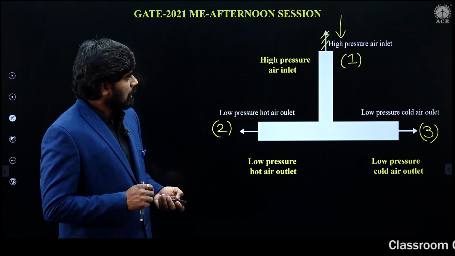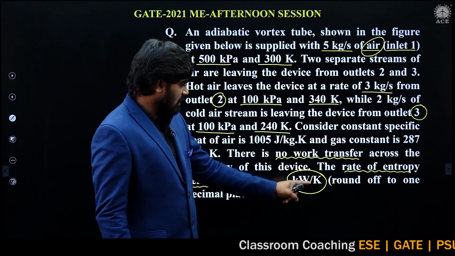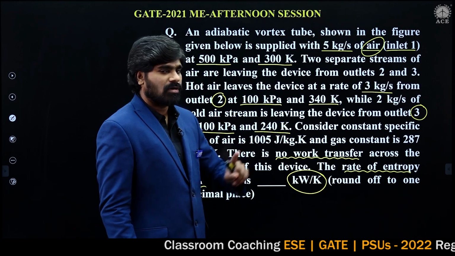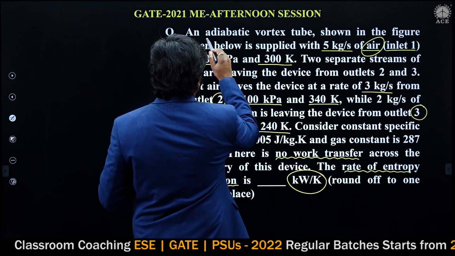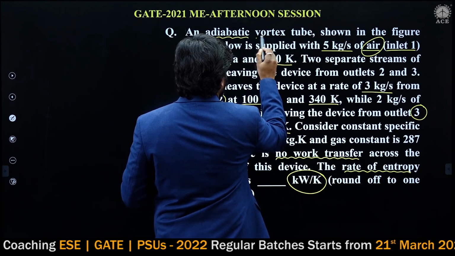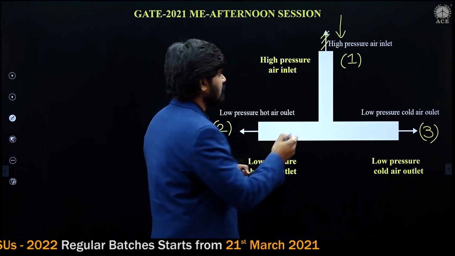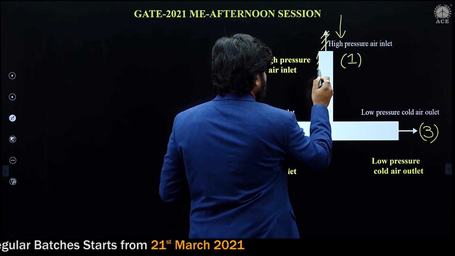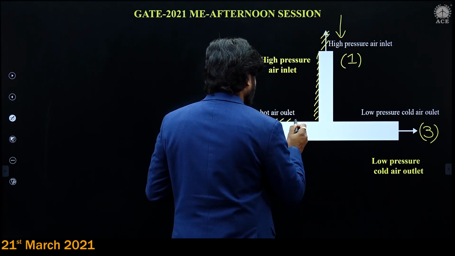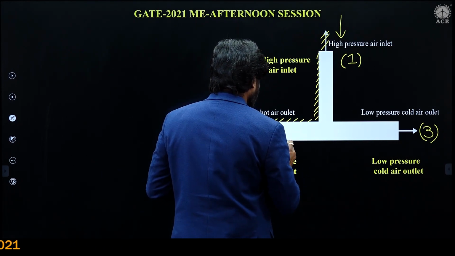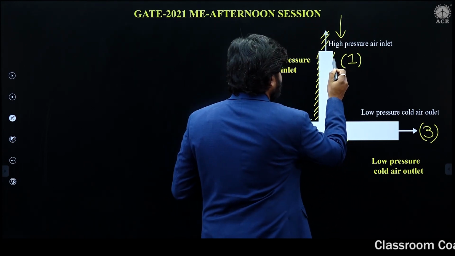Now he is asking for entropy generation in kilowatt per Kelvin. He said adiabatic vortex tube. Okay, no problem, but it is an adiabatic device. The given device is an adiabatic device.